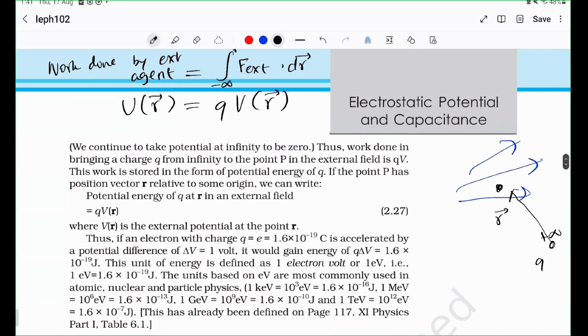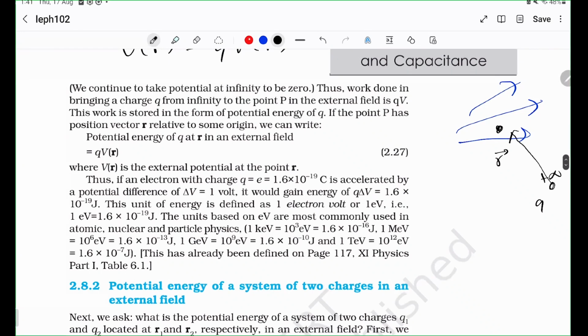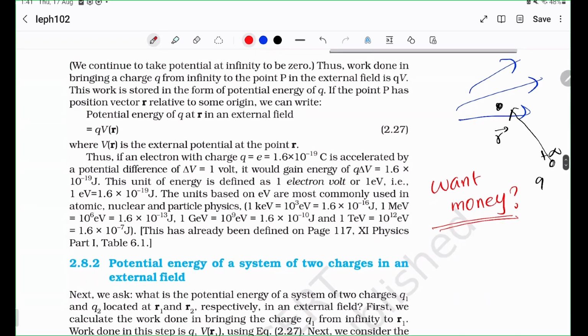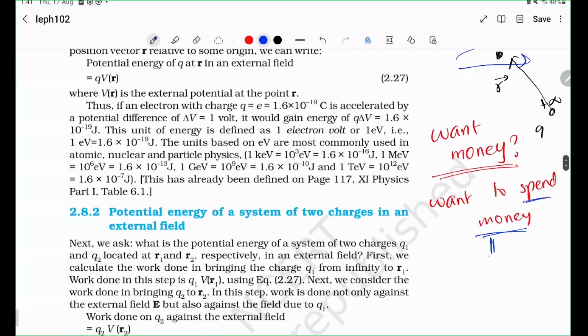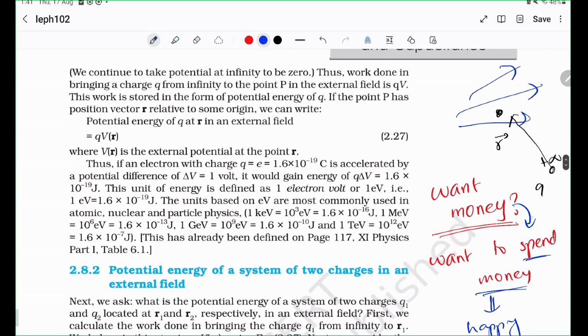Why do you eat? A lot of people, in fact, this is also applicable in finance. A lot of people want money, right? But actually, what I think is, you don't want money. Think about it. You actually want to spend money. So this is the ultimate desire, because you want to become happy, right? So wanting money is only a consequence of this want.